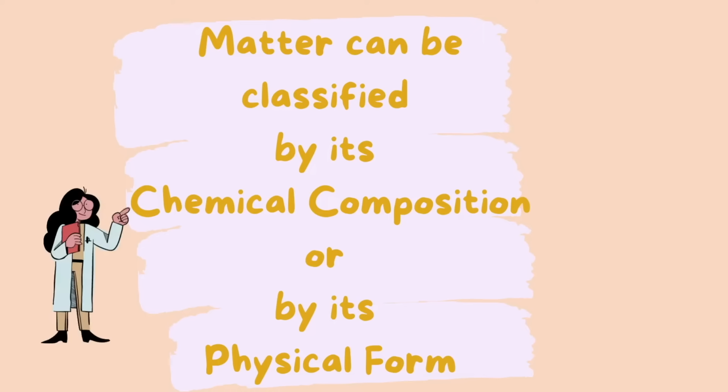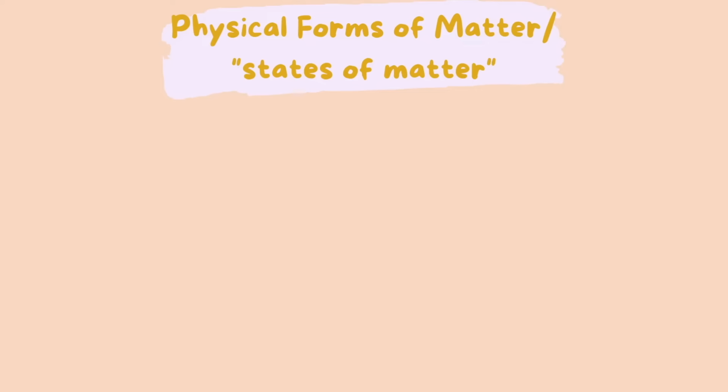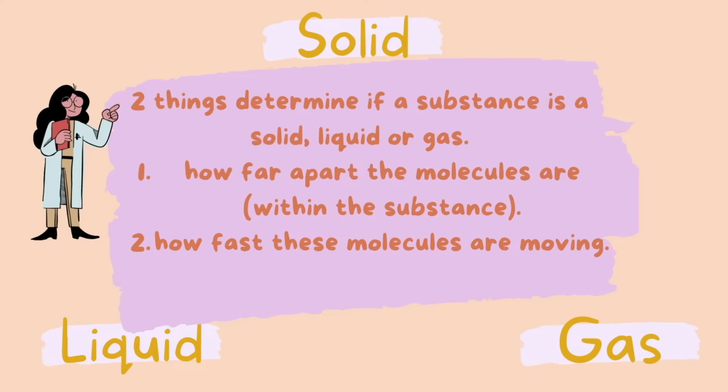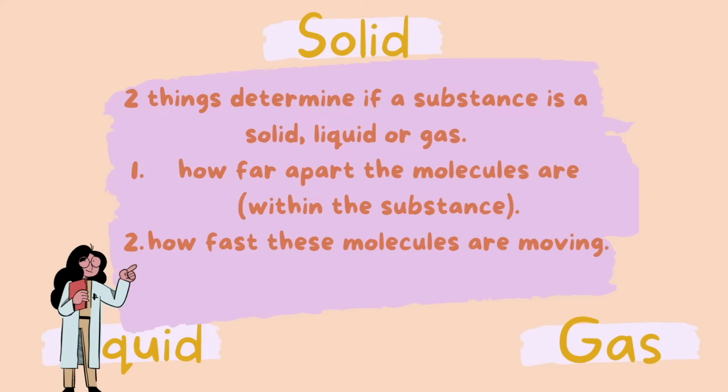Matter can be classified by its chemical composition, but also by its physical form. Physical form of matter is also called states of matter. I just like to use the word forms because I think it is a better interpretation of the concept. These are our three forms of matter, or states of matter: solid, liquid, and gas. Keep in mind that two things determine the state of matter. In other words, they determine if an object or substance is a solid, liquid, or gas. One is how far apart the molecules are from each other, and two is how fast these molecules are moving.